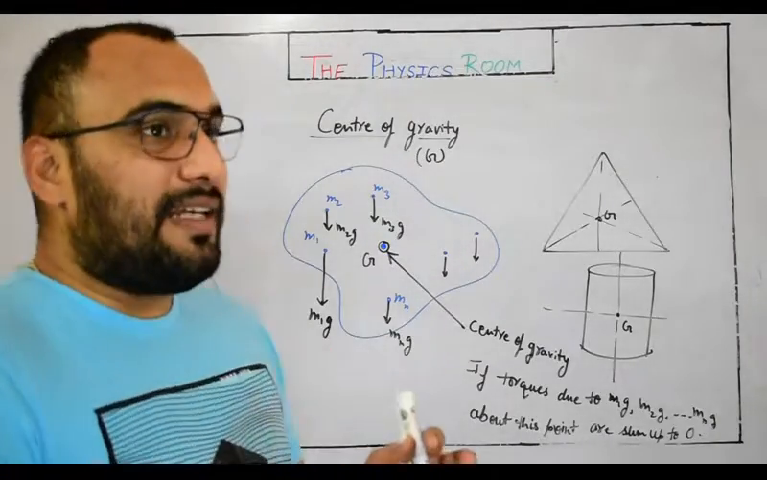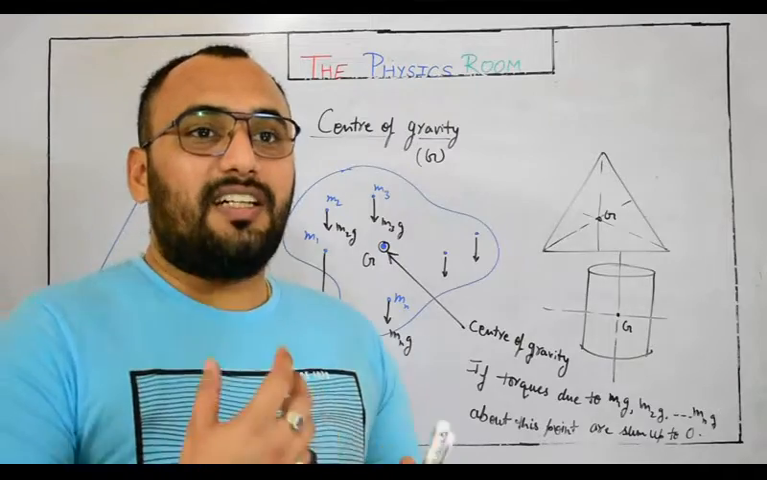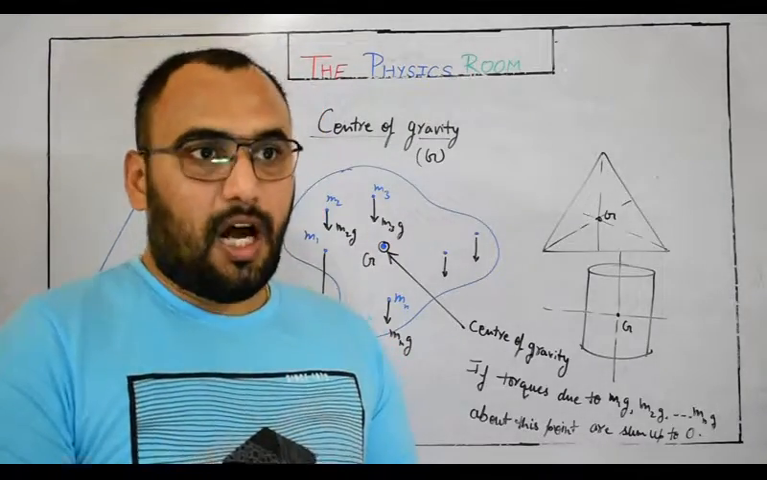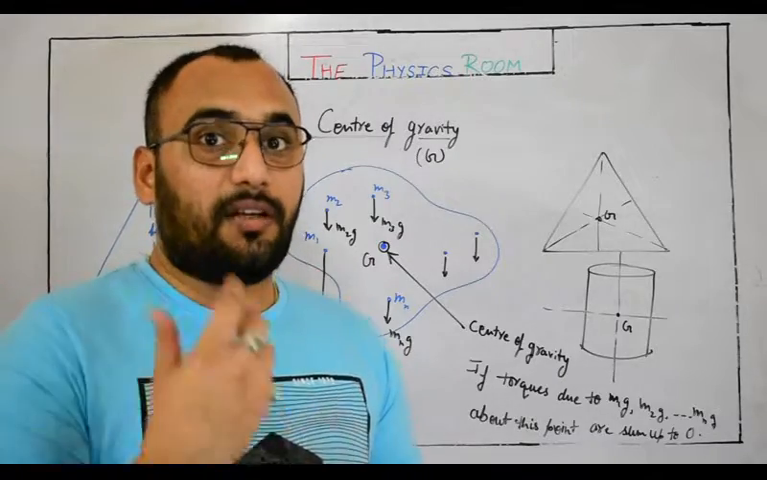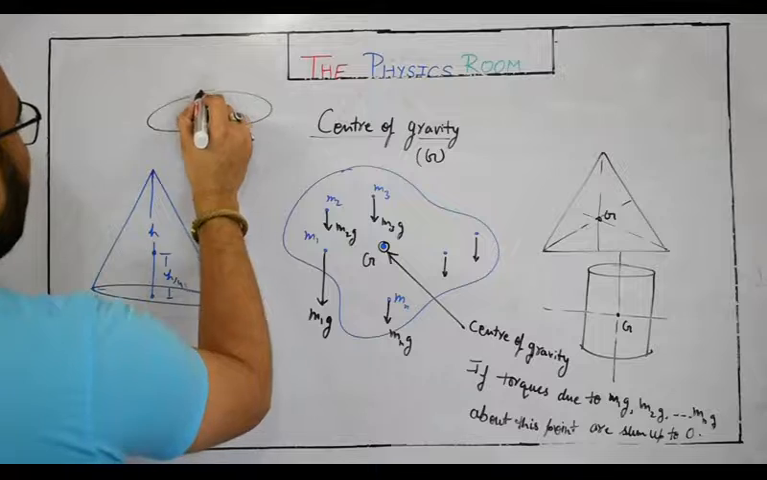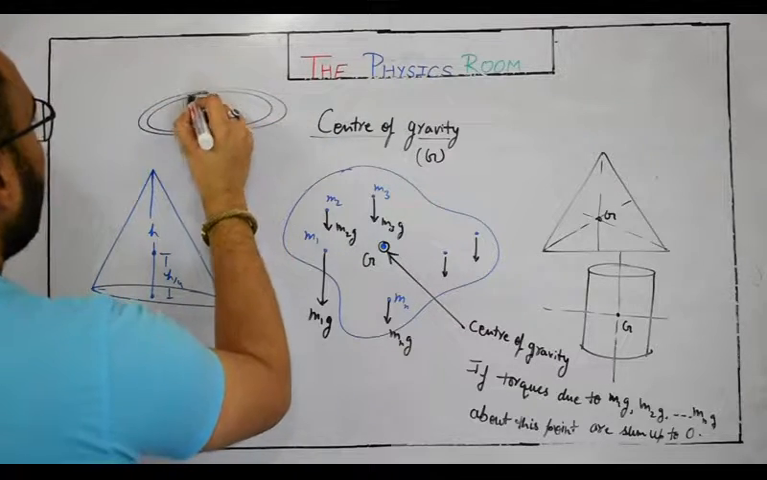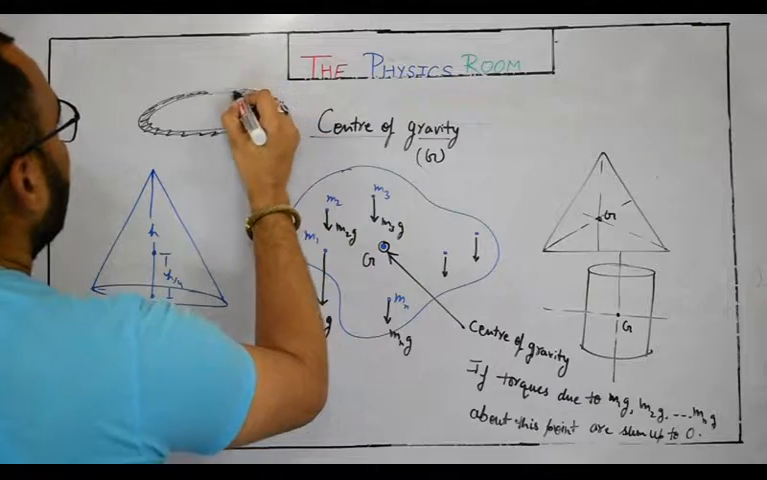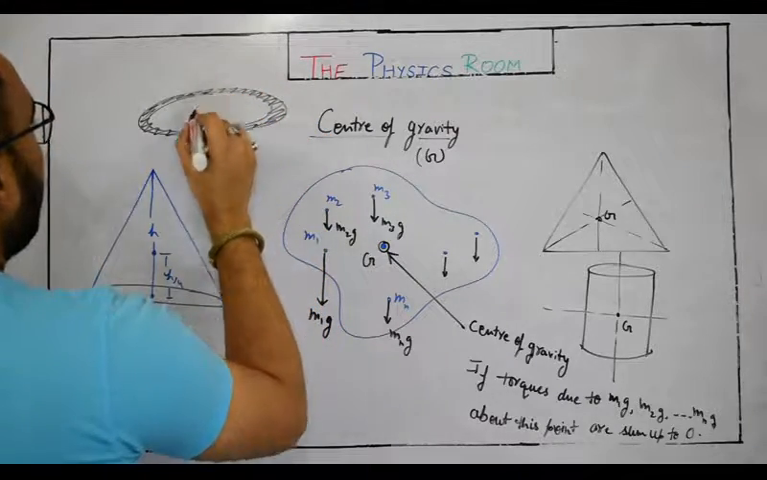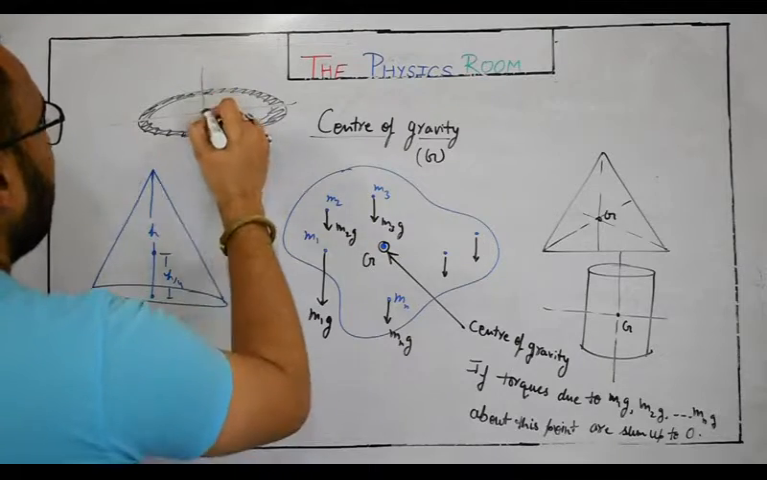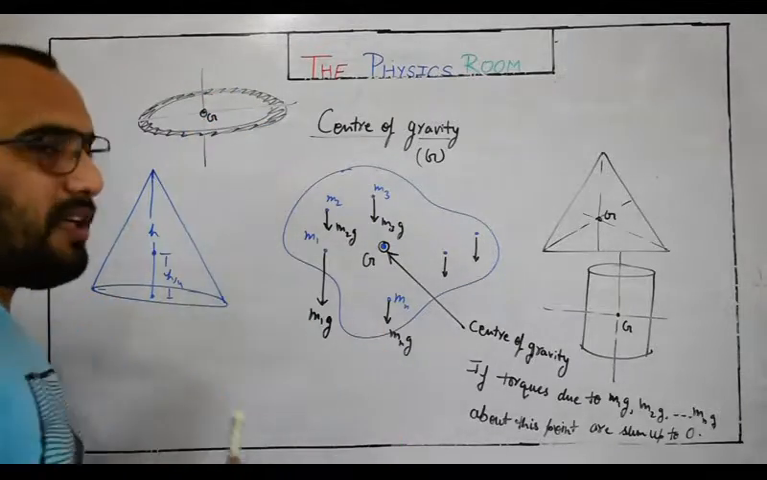Now the major point is that a few bodies have their center of gravity outside their structure, outside their metal structure, like a ring. The total mass is distributed in the ring, but if I talk about the center of gravity, it should lie here. So you can find it out.